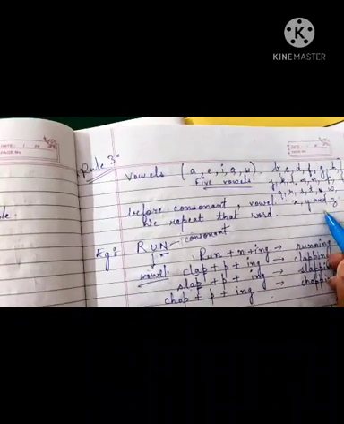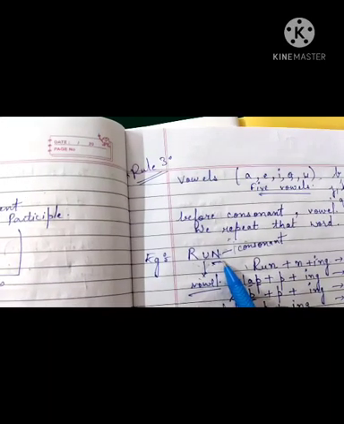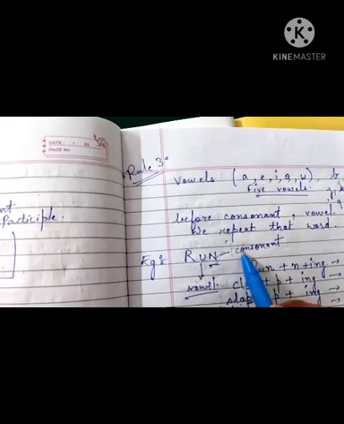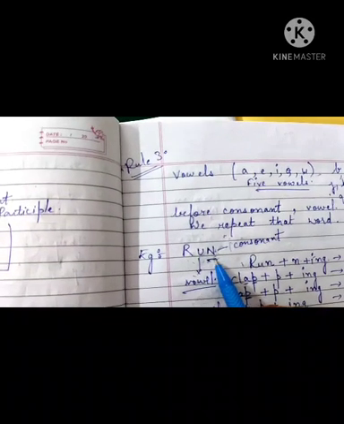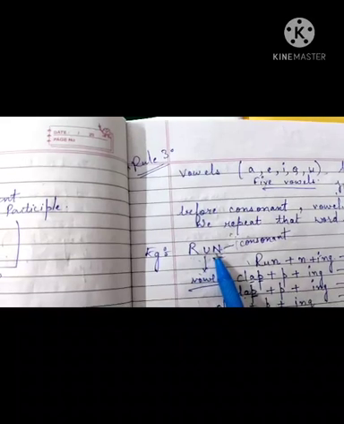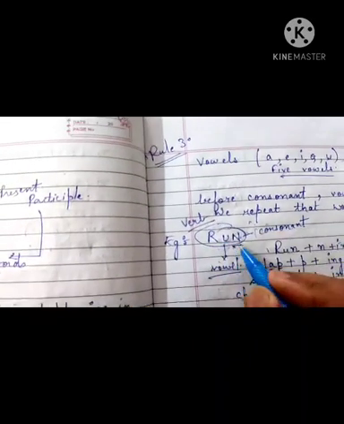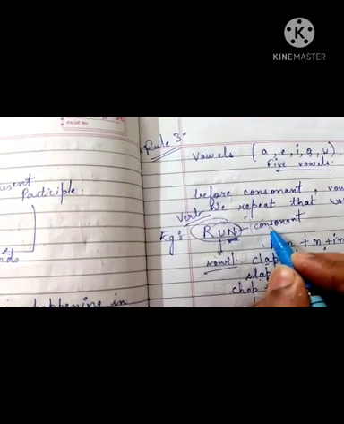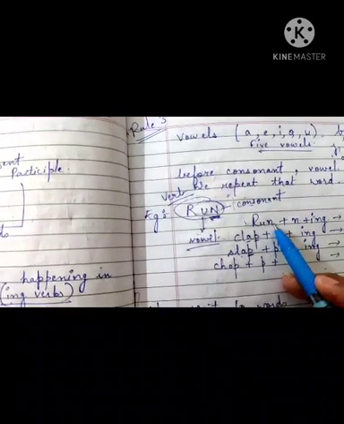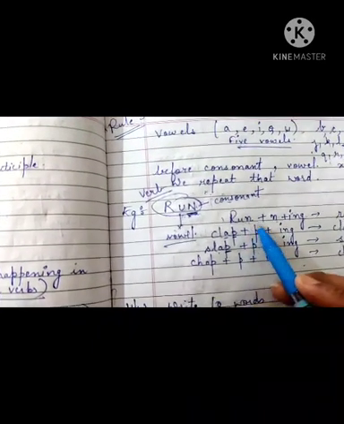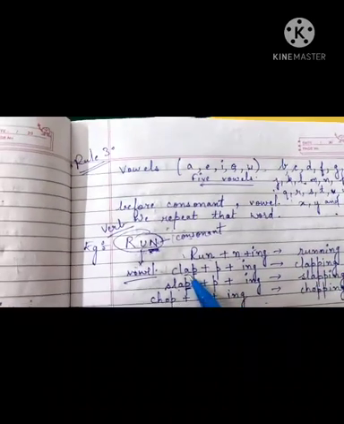Alright? जब consonant के पिछला वाला letter vowel होगा, for example run, R-U-N, run. So N is the consonant here. So what are you going to do? You are going to double that letter. Run is a verb. It is ending with N, which is a consonant, and before the consonant there is a vowel. So you are going to double that letter. R-U-N plus N plus ing. It will become running.